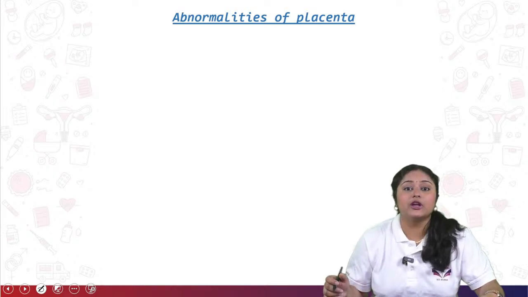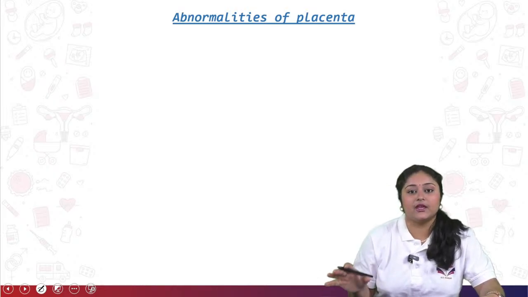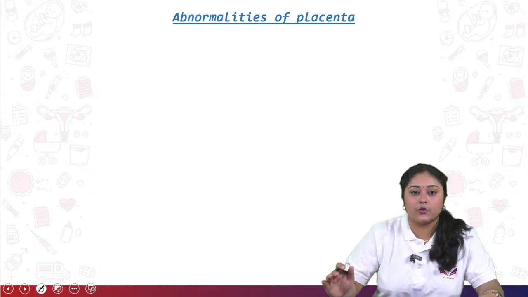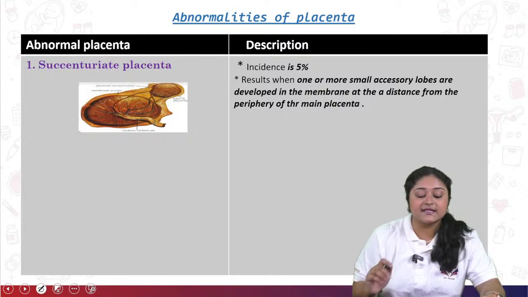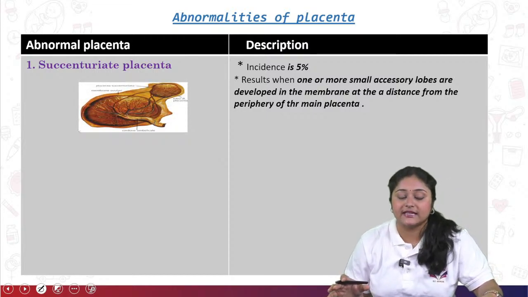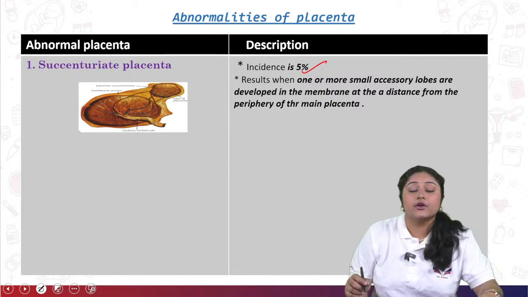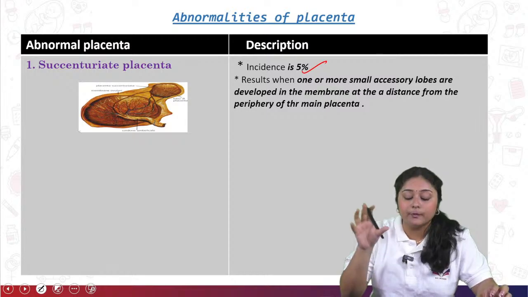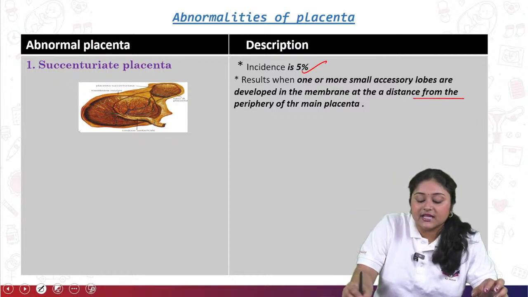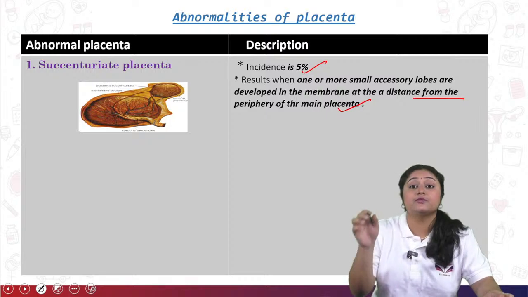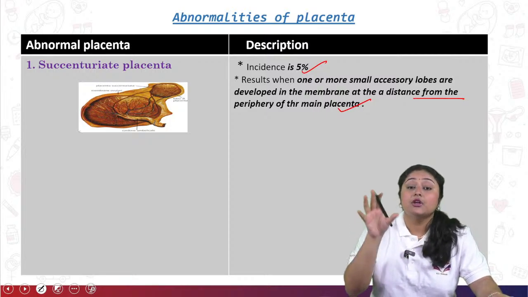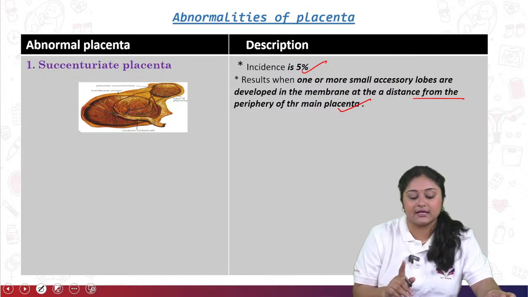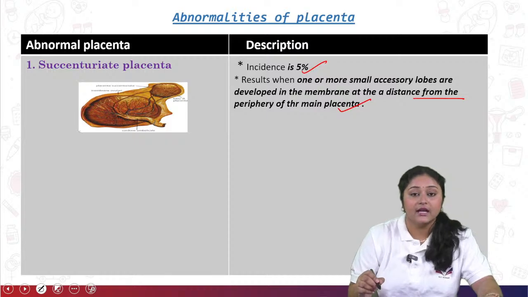Now come to the abnormalities of the placenta. I am giving you some examples of the abnormalities of the placenta, but you should go through them thoroughly. Okay, so first is the succenturiate placenta. Succenturiate placenta incidence is 5%. It occurs when one or more small accessory lobes develop in the membrane at a distance from the periphery of the main placenta. Means two or three more lobes are present apart from the main placenta. That time it's called a succenturiate placenta.